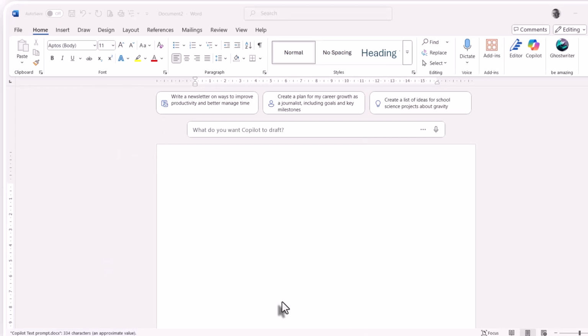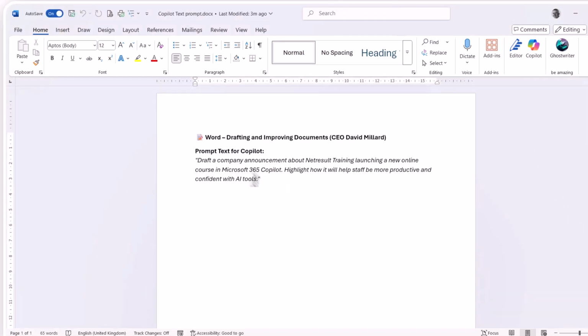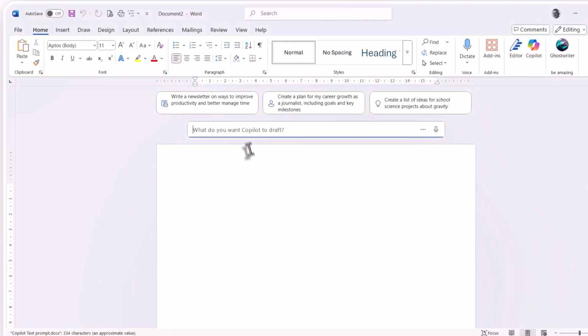moment, and what I'd like to do is to get Copilot to help me draft an announcement. So I'm going to put the prompt in here. What do you want Copilot to draft? And I've actually got that written down so that I don't have to waste time typing it in. So I'm just going to copy that text now and paste it into the box.